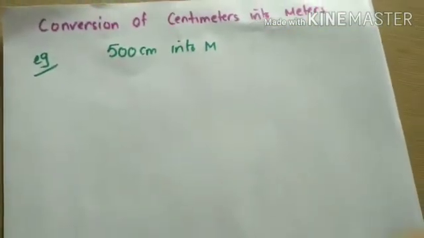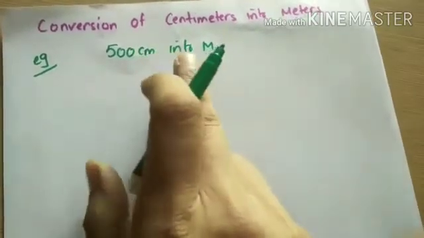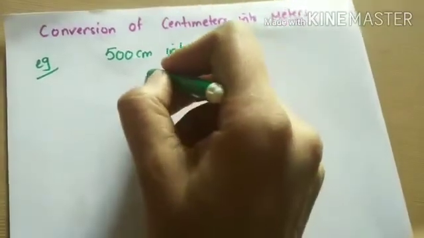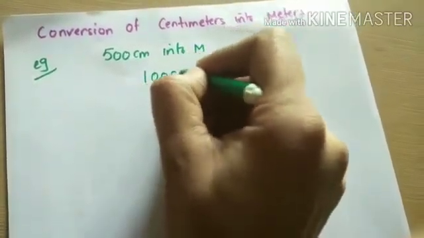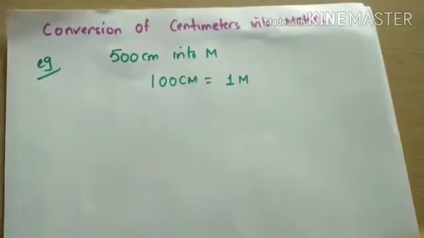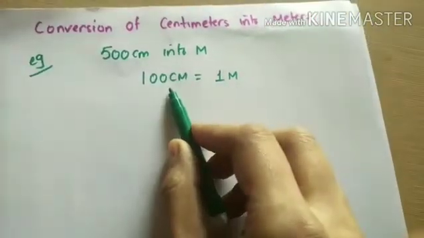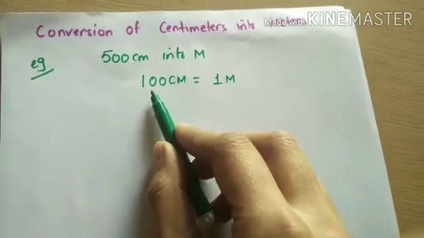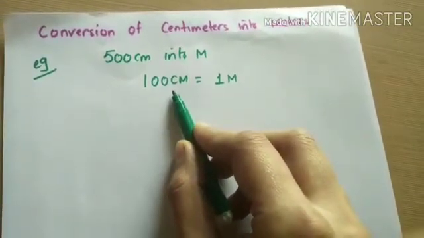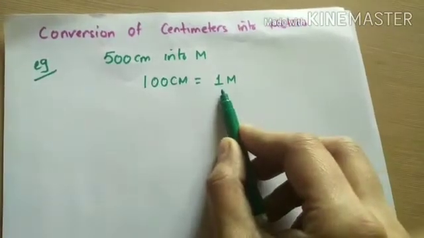So how to convert 500 centimeter into meters? First of all, we will write 100 centimeter is equal to 1 meter. We will take centimeter first is equal to meters.